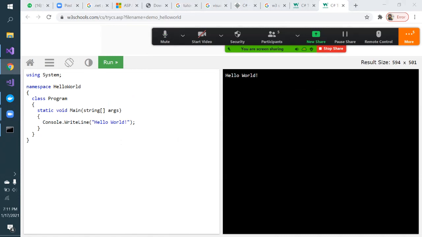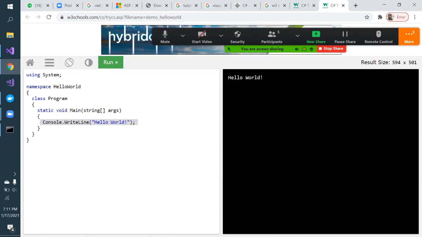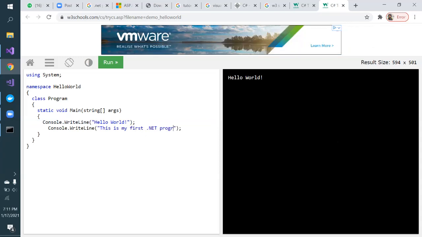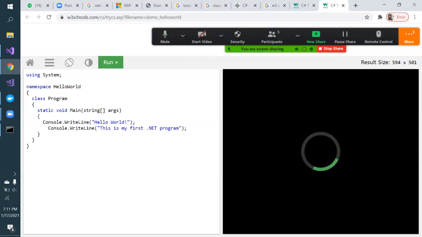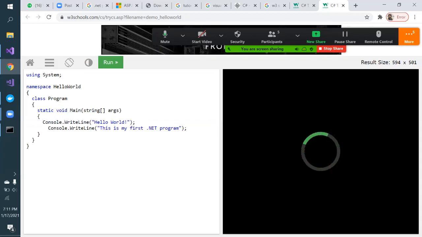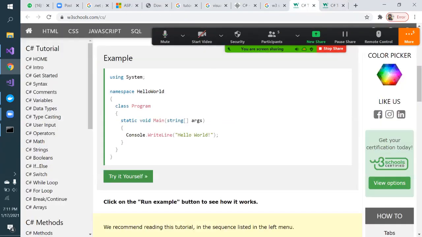So here, this is one simple C# program. If you run it, it automatically prints side by side. I can copy this again. I know this is the way to print some kind of logic. This is my first .NET program. So run it. Whatever I type here, if there is a syntax error it will throw an error. Otherwise it will print here in the console beside. So these two websites, like W3Schools, let me just ping you all.